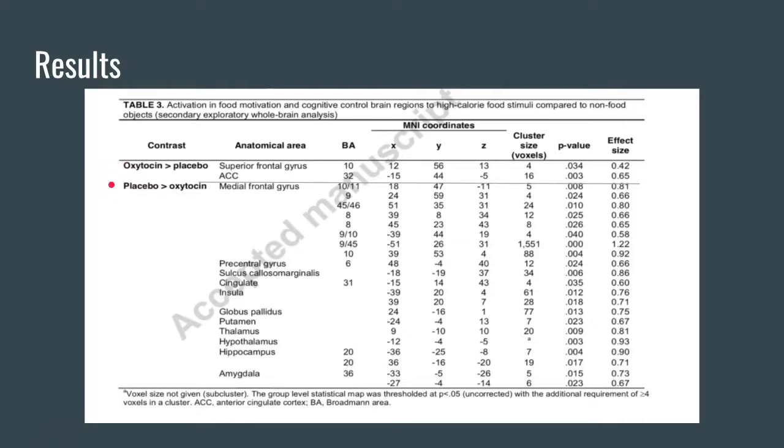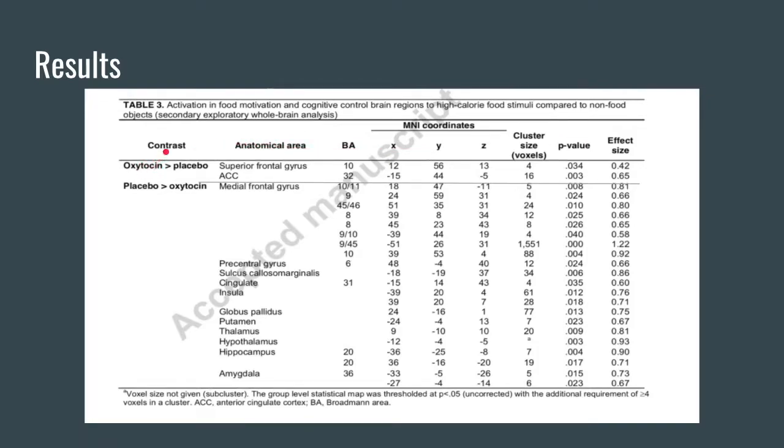So here we're measuring how oxytocin affects different anatomical areas of the brain. Brodmann's area, MNI coordinates are just 3-dimensional views of where these anatomical areas are located. So cluster size and voxels. So voxel is just resolution, so the bigger the cluster size, the better the resolution, which is ability to distinguish one structure from another. You have p-values, and then you have effect size, so level of activation.